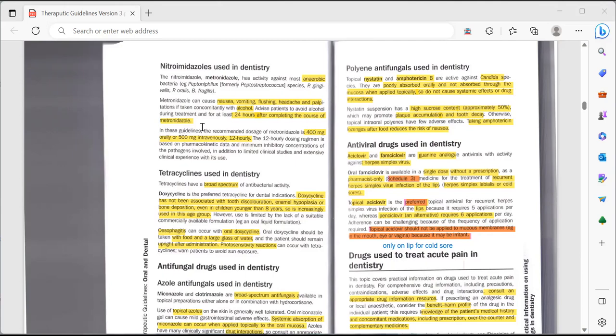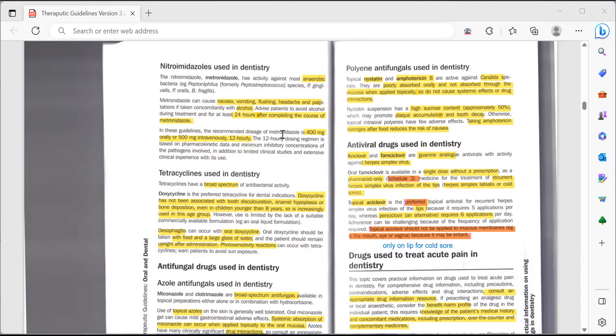So you need to give this full description. So whenever you will be prescribing metronidazole, just keep in mind this box that you need to advise these two things: avoid alcohol during the treatment and at least 24 hours after completing the course.